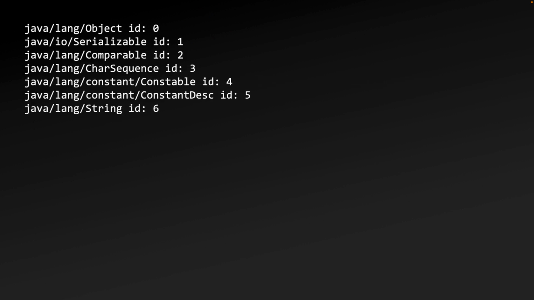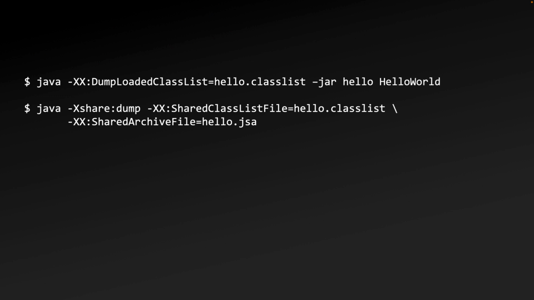Viewing the class list file will show the classes the JVM loaded at startup, as well as an ID indicating the order in which the classes are loaded. The next step would be to use that class list to generate the CDS archive. This is done by setting CDS to dump mode with shared dump, telling it to use the class list file generated in the previous step using shared class list file, and defining the archive file to dump to with the appropriately named shared archive file VM argument. Including the application you'll be using the archive with isn't necessary, as the JVM will only be reading the class list and dumping the generated class data to the archive file.